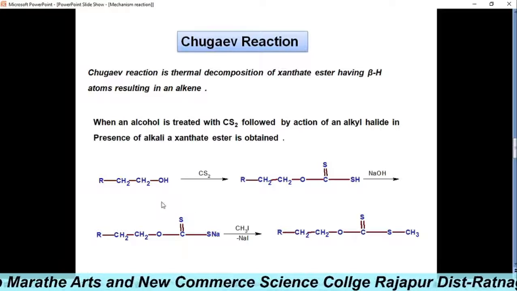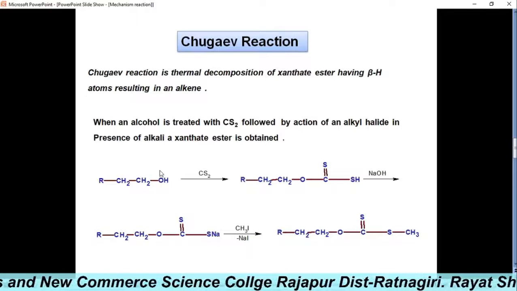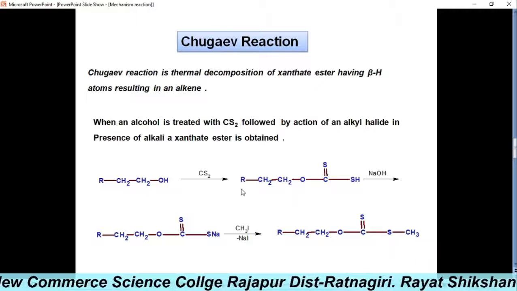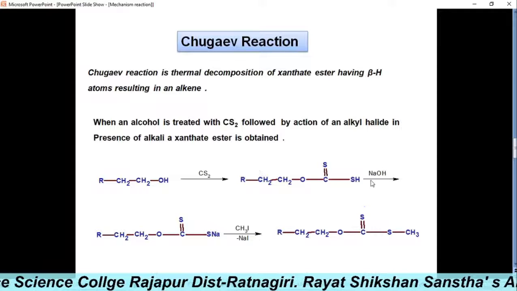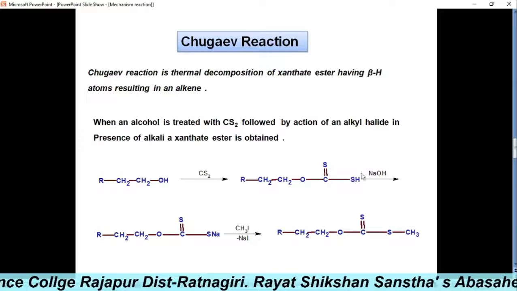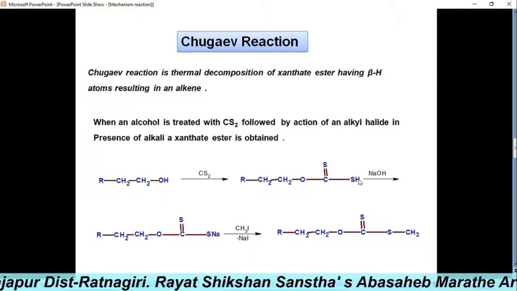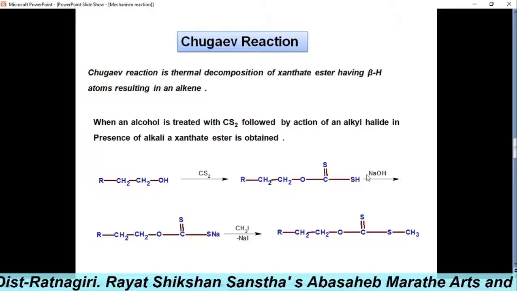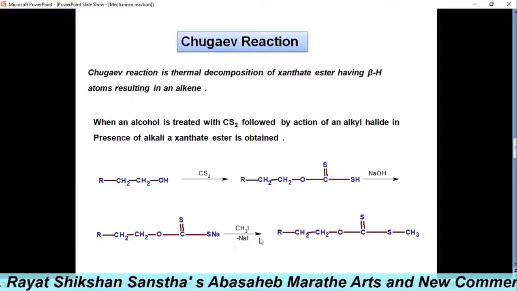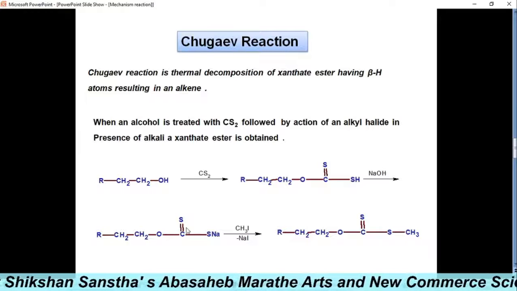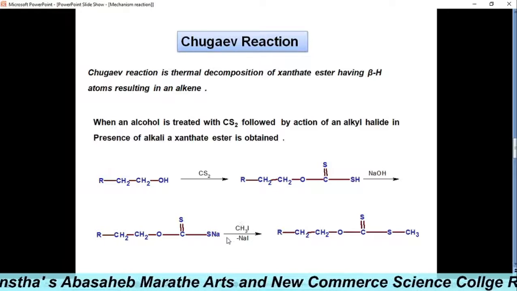Here, in these general examples, we take an alcohol. This alcohol can be deprotonated using carbon disulfide and NaOH to form a xanthate salt. NaOH takes the acidic protons to form these salts, and then these salts are treated with methyl iodide or any halide.